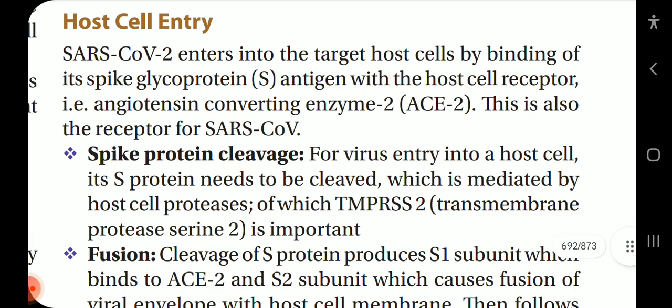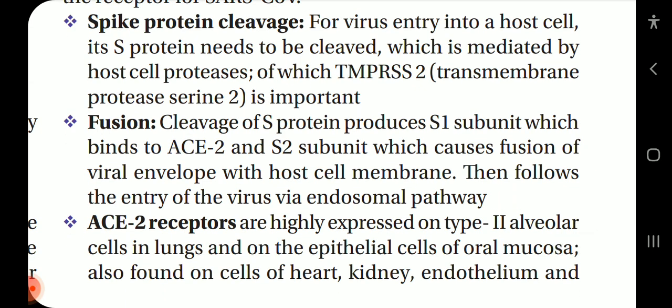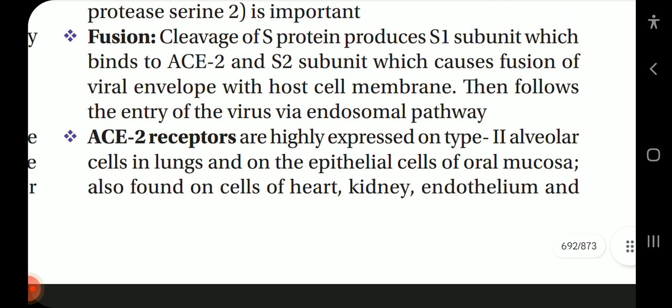Host cell entry. SARS-CoV-2 enters the target host cell by the binding of the spike glycoprotein S antigen with the host cell receptor like angiotensin converting enzyme 2, ACE2. This is also the receptor for SARS-CoV. Spike protein cleavage. For the virus to enter the host cell, its S protein needs to be cleaved, which is mediated by the host cell proteases, of which TMPRSS2, transmembrane protease serine 2, is important. Fusion. Cleavage of S protein produces the S1 subunit which binds to ACE2 and the S2 subunit which causes the fusion of the viral envelope with the host cell membrane. Then follows the entry of the virus via the endosomal pathway.